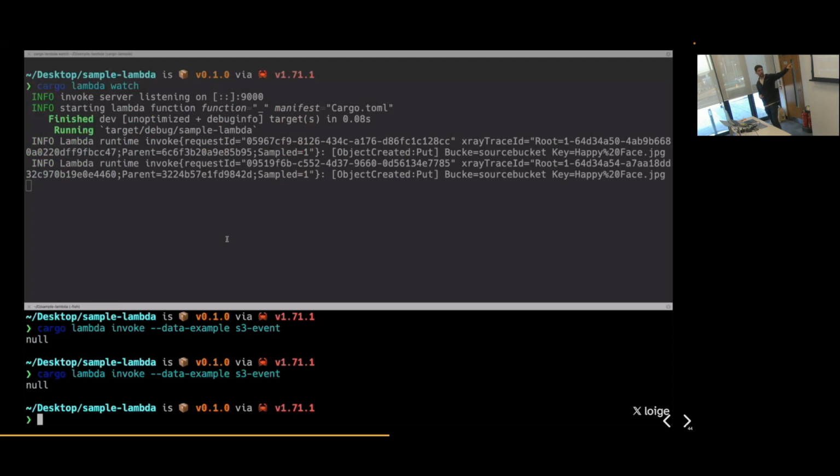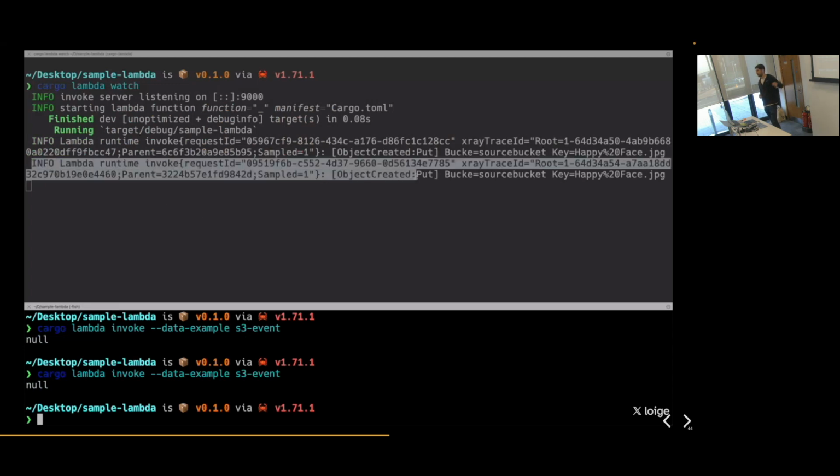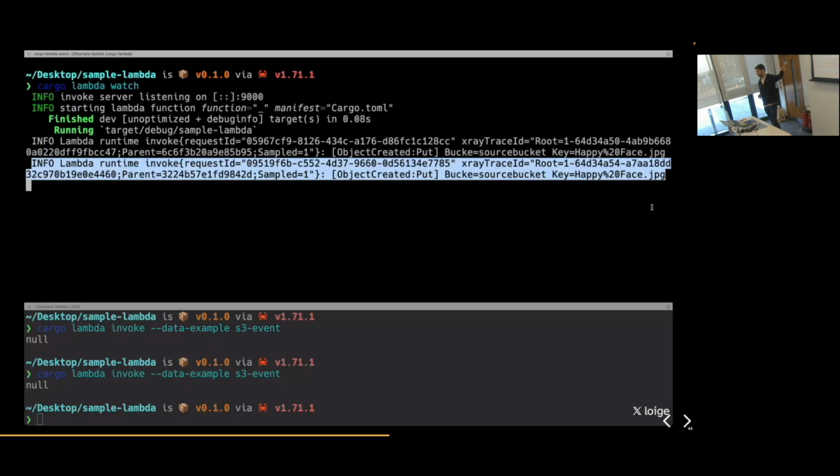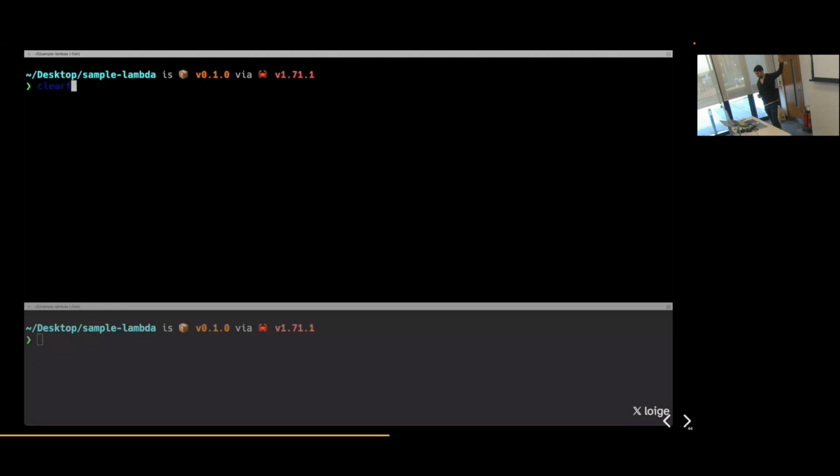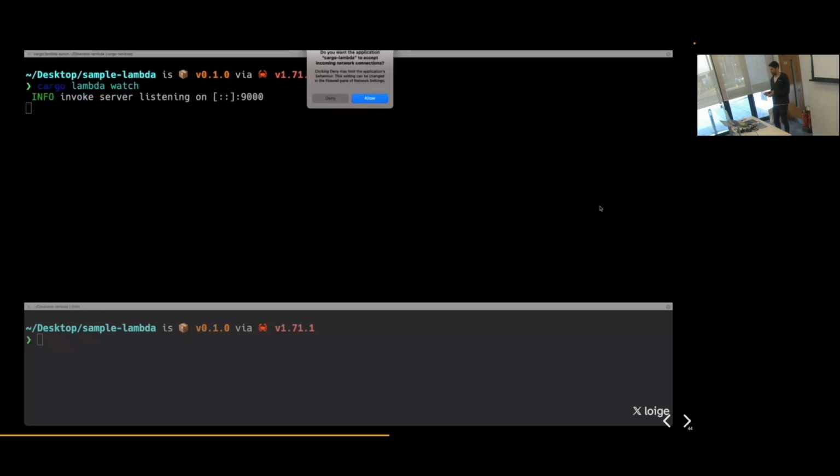Then with another command called cargo lambda invoke, you can pass an arbitrary JSON or use some of the predefined examples to invoke your local Lambda and say, okay, I want to simulate an S3 event. Let me see if my code does what it's supposed to do. And you can see here that we are logging the objects in that particular S3 event. So this is really cool: you can immediately test your function locally, even before deploying it to AWS.